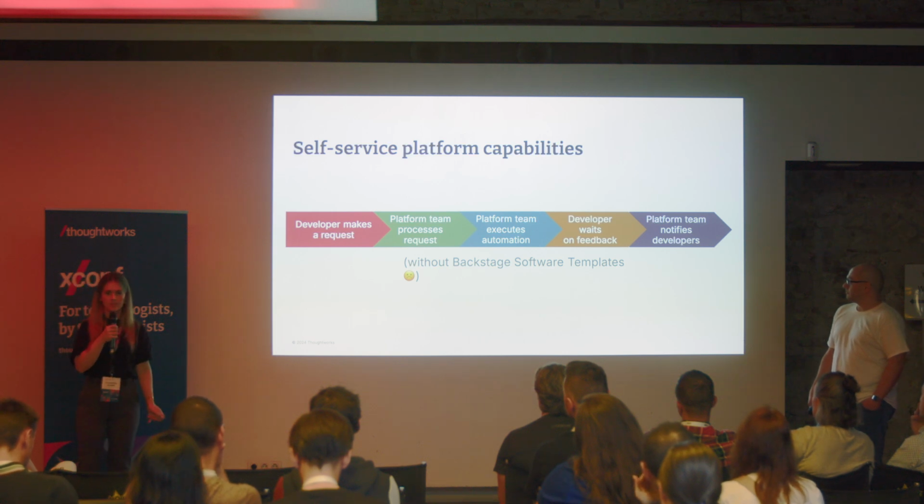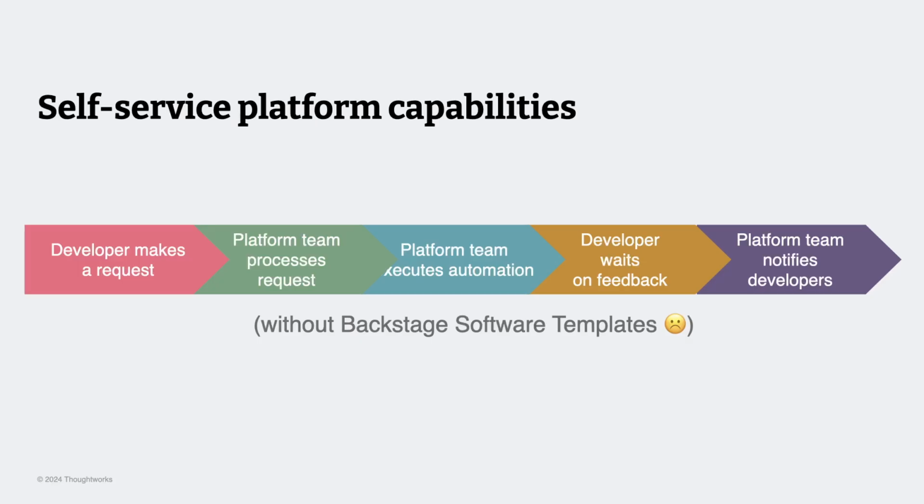Now, this is to show you a little bit of what the self-service platform capabilities looked like before having Backstage software templates. So the usual flow was that a developer would go to the platform team, make a request, and submit it to some Jira or Azure DevOps board.